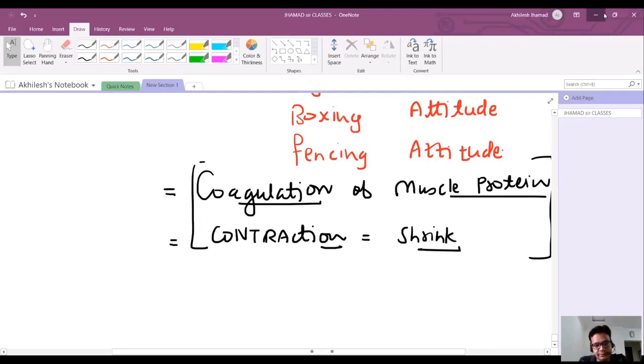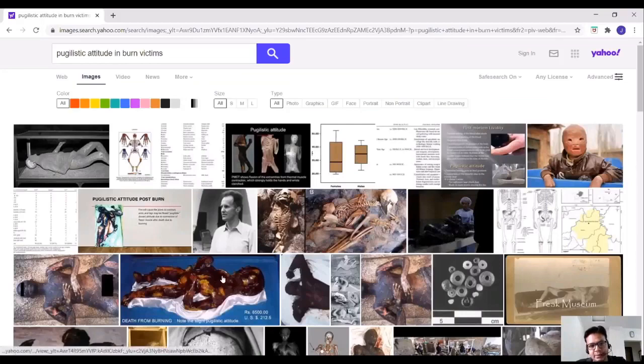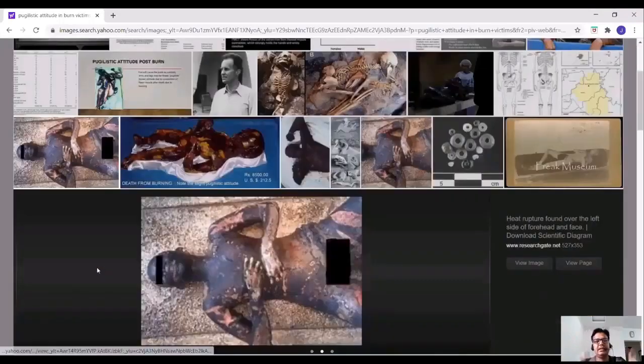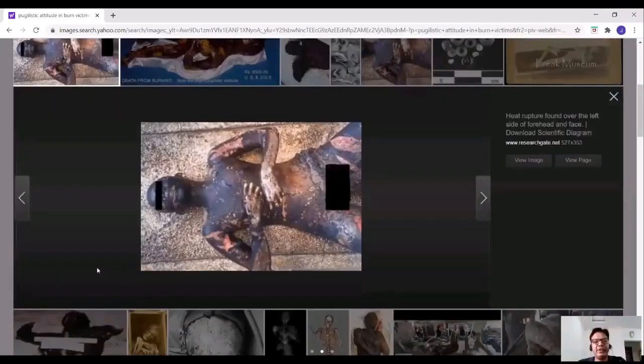Pugilistic attitude. It is seen in antemortem as well as postmortem burn. Now I will show you, this is a very good picture. This is a contracted picture. Yes, this is a better picture. You can see this whole body is contracted, shrunken.